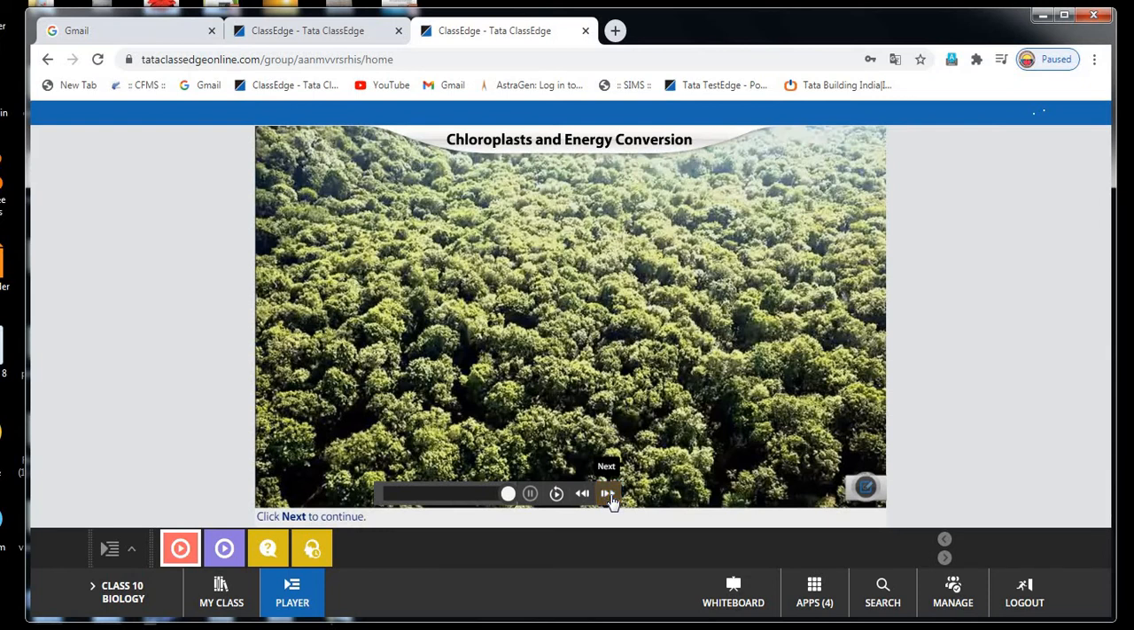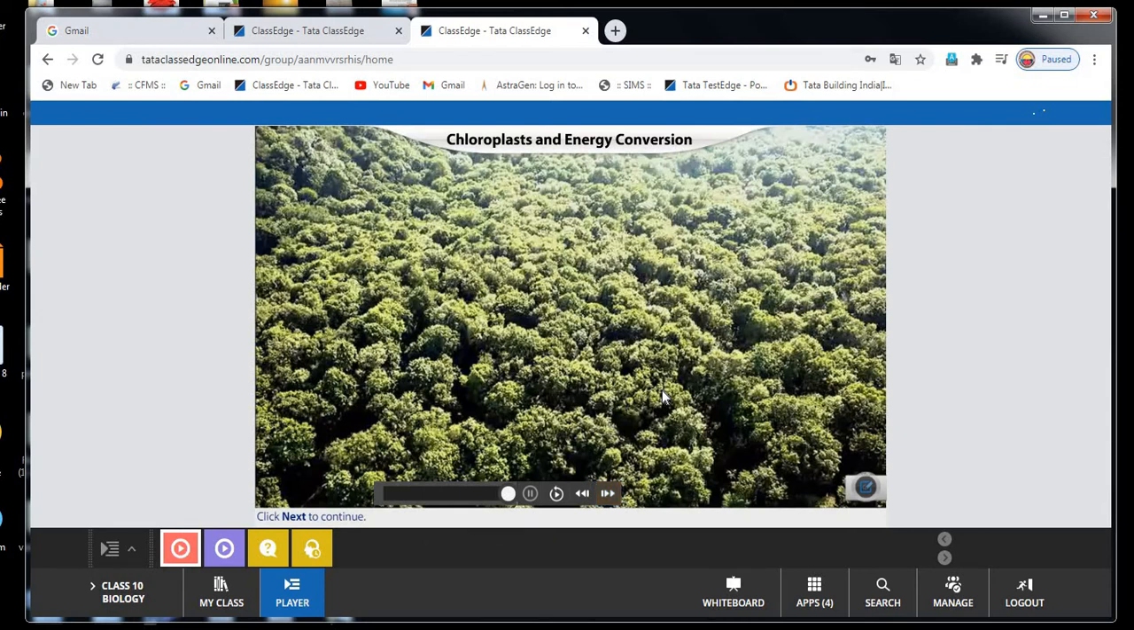Here, 1 square millimeter of leaf surface contains more than 5 lakh chloroplasts. For example, take the leaf of any plant: upper surface, lower surface. The upper surface is bright green and the lower surface is dark green, because of the presence of chloroplasts. Next, the typical chloroplasts are oval or disc shaped. The shape of the chloroplast is either oval or disc shaped.